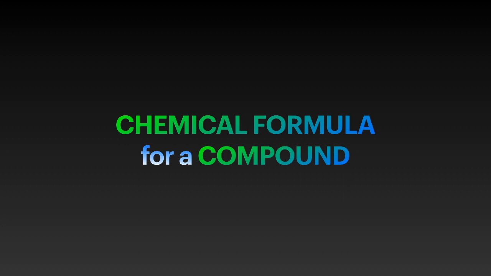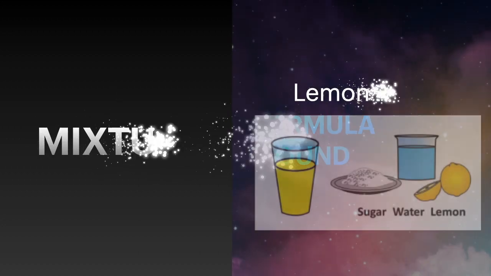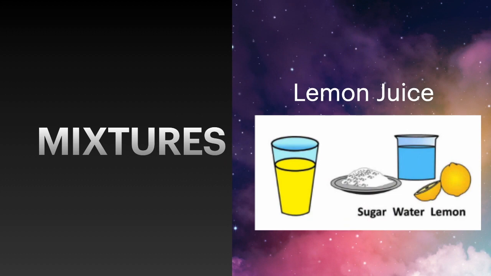Okay. Now let's move on to mixtures. Mixtures are also known as mixed substances, so do not get confused with those terms. A mixed substance or a mixture is made up of two or more pure substances and they retain their original properties. For example, dough is a mixture of flour and water. Lemon juice is a mixture of sugar, water, and lemon.